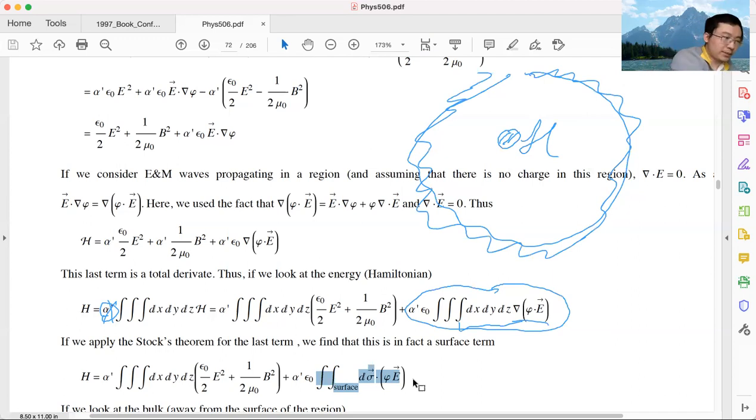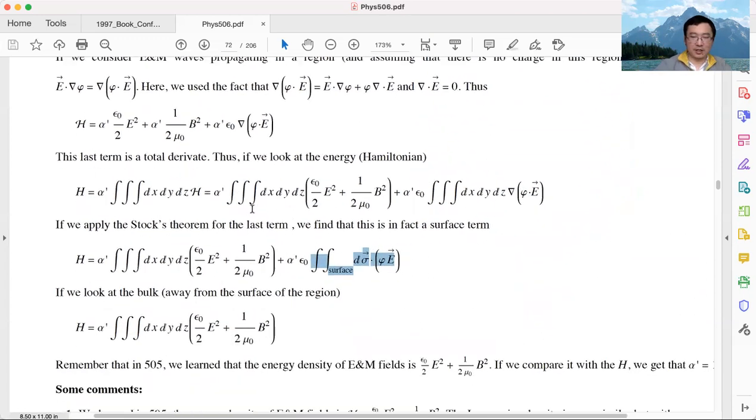If we want to know what happened inside my system, this term does not contribute because it's on the surface, not inside. So we throw it away when we look at the inside. That's the reason why, although there's a typo, it doesn't change any final conclusions in this part of the lecture notes. At the end of the day, we can throw away this surface term because we are looking at the bulk inside the system.